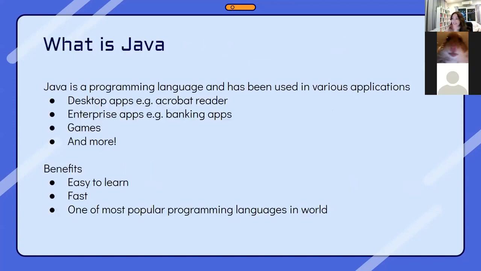So what is Java? The big question. Java is a programming language that has been used in various applications such as desktop apps, enterprise apps, games, and much more. Can anyone give me any examples of apps or programs that use Java? You can either type it in or just unmute yourself and shout it out. If you guys don't know that, it's fine because that's what this workshop is for. And I'll give you guys 10 seconds.